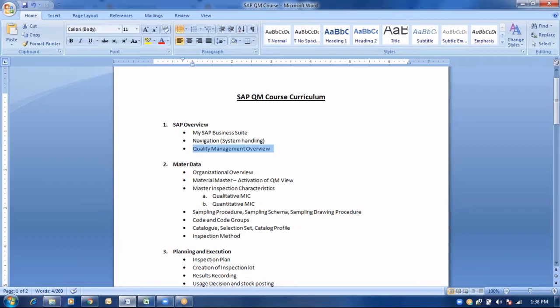Simply put, in layman's language, if a particular product is purchased or produced within the organization, at that point the quality management will trigger, and it will perform the required inspection trigger points to ensure the received raw material or the manufactured product is good from a quality perspective.